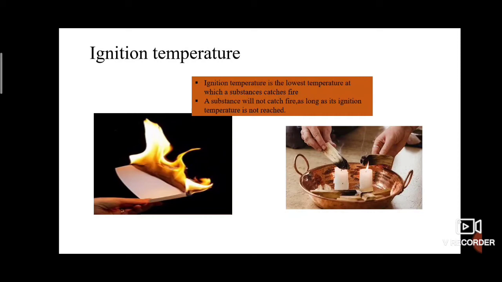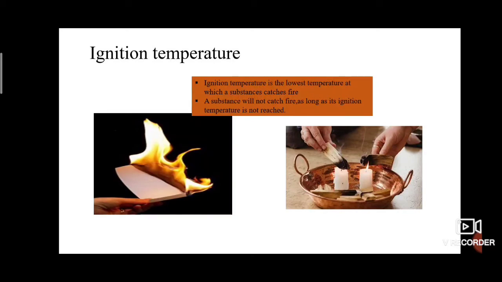For wood we need what? Kerosene or petrol. Pour it onto the wood and then it will burn. But paper has no need of petrol or kerosene. It catches fire easily, but wood does not catch fire easily with one matchstick. The piece of wood does not catch fire.